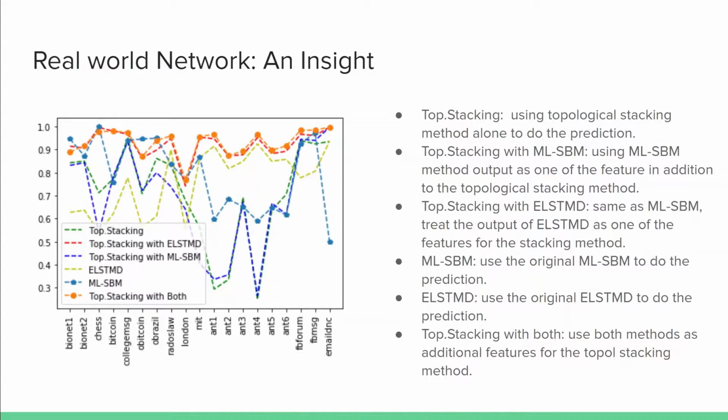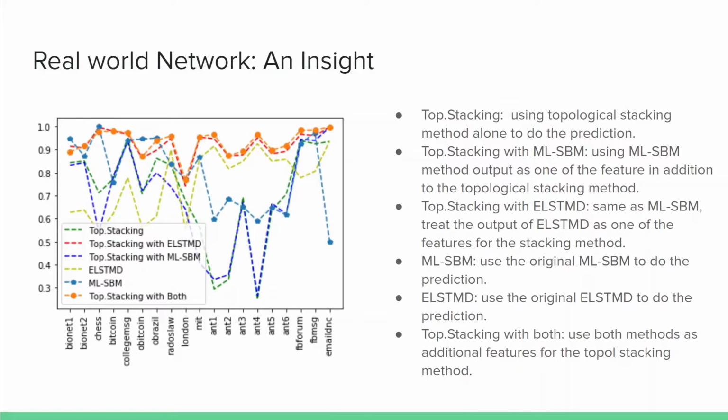Here, top-down stacking means we only use the topological stacking method alone to do the prediction. Top-down stacking with ML-SBM means using the ML-SBM output as one of the features in addition to the topological stacking method. Same for top-down stacking with ELSTMD. Top-down stacking with both simply puts both methods' output in as features for our method. The two methods' own performance by themselves is also shown in the figure.